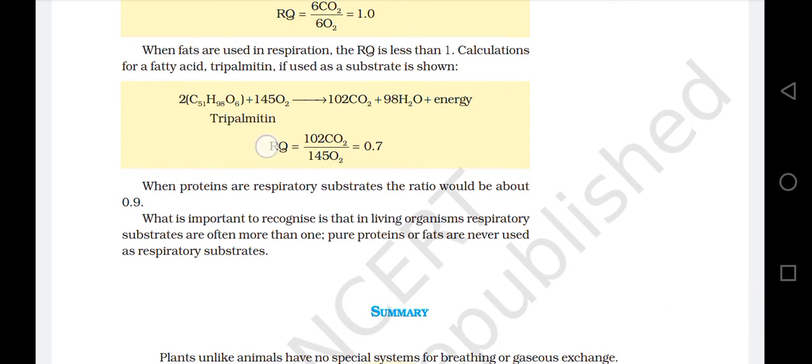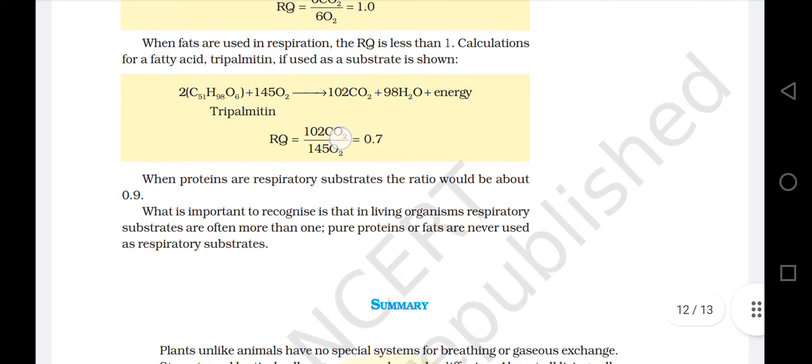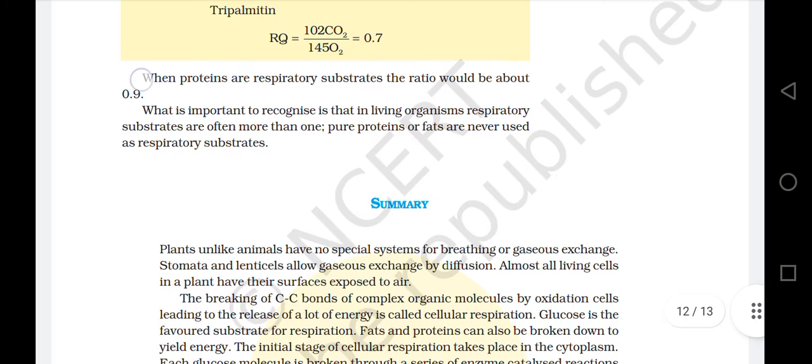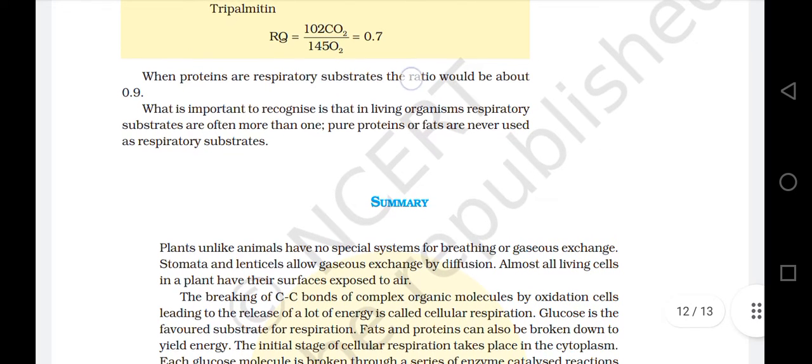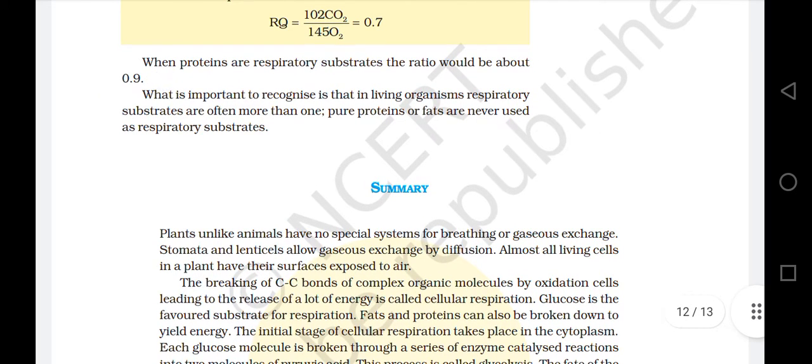Respiratory quotient is 102 CO2 by 145 O2, equal to 0.7. When proteins are respiratory substrates, the ratio would be about 0.9.